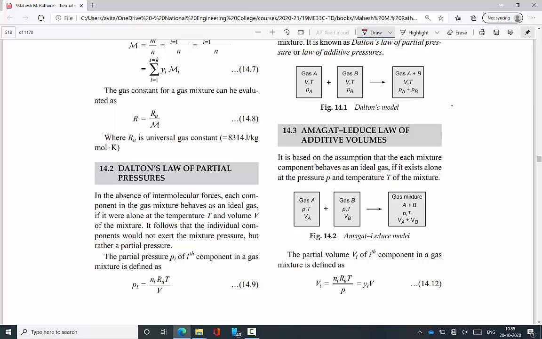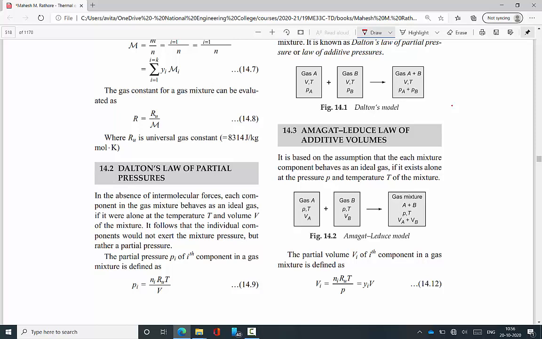Then Vi equal to Ni Ru T divided by P, where Ru is the universal gas constant and Ni is the number of moles of a particular gas. I stands for a particular gas. Here gas A is N1, gas B is N2, like this. This is nothing but Vi equal to mole fraction times V. Remember: Vi, the individual volume of the particular gas, equals total volume times mole fraction.